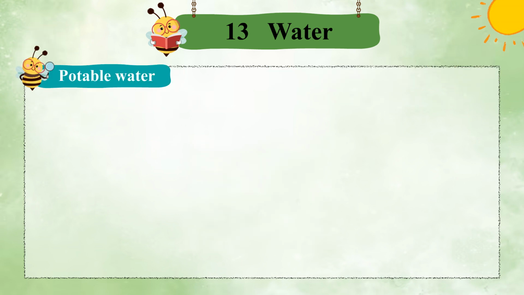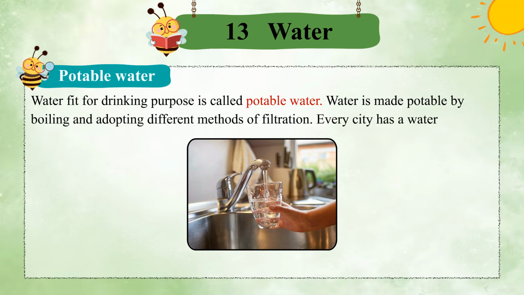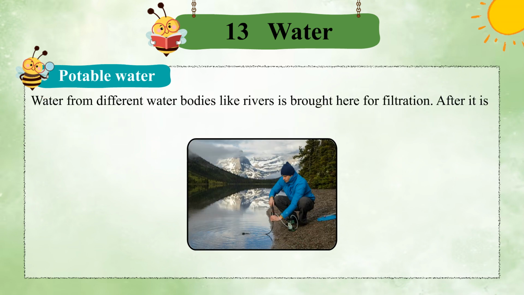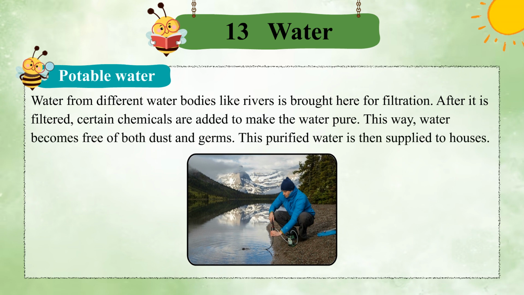Potable water. Water fit for drinking purpose is called potable water. Water is made potable by boiling and adopting different methods of filtration. Every city has a water purification plant. Water from different water bodies like rivers is brought here for filtration. After it is filtered, certain chemicals are added to make the water pure. This way, water becomes free of both dust and germs.